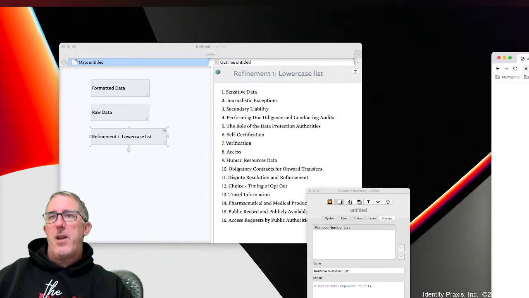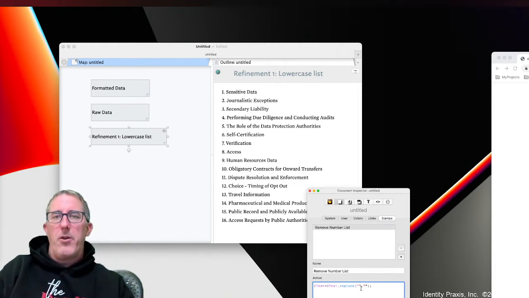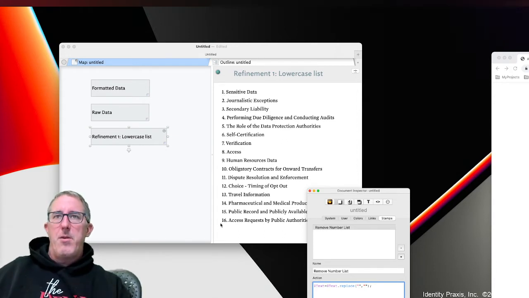So let's go back here and talk about our matched pattern methodologies. The matched pattern leverages what we call regex, or regular expression. Regular expression is a pattern matching engine used by computing, in Tinderbox in this case, to match text within native text like what we're seeing here. And the pattern I'm looking for is a list of numbers followed by a period.